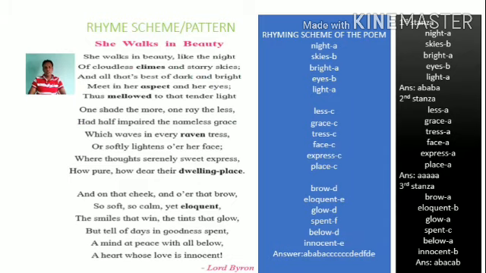Now let's try to get the rhyming scheme of one more, a very beautiful poem, She Walks in Beauty by Lord Byron. As you see, I have written the ending words of the lines of the poem. The ending words are night, skies, bright, eyes, light, lace, grace, trace, face, express, place, brow, eloquent, glow, spent, below, and innocent. These are the ending words of the lines of the poem. As I told you, our rhyming scheme should always begin with the letter A. First of all, we will try to get the rhyming scheme of the complete poem.